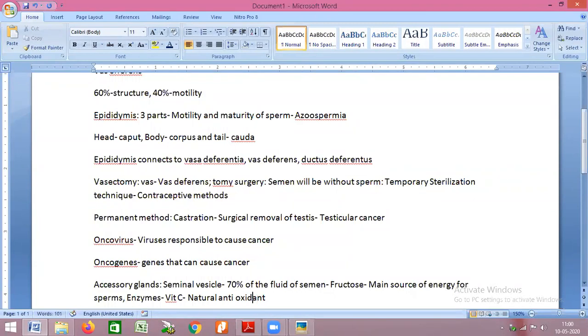And what does this natural antioxidant do? It basically prevents your sperm from getting damaged.